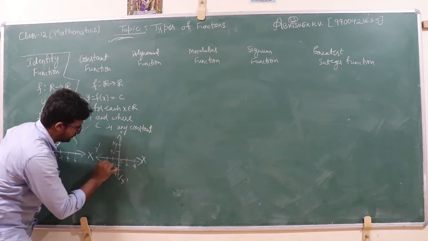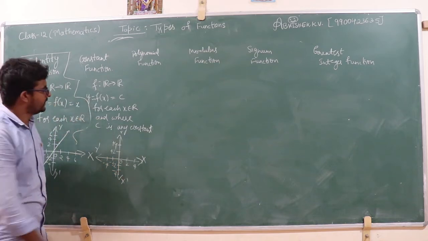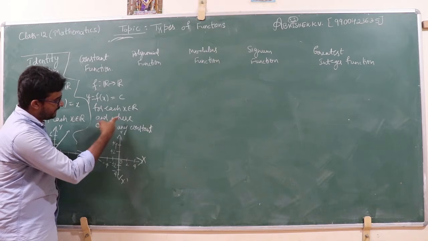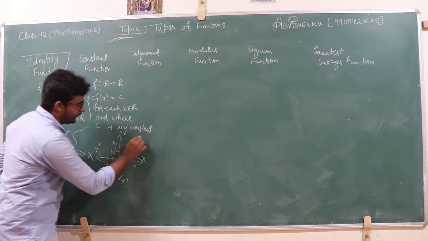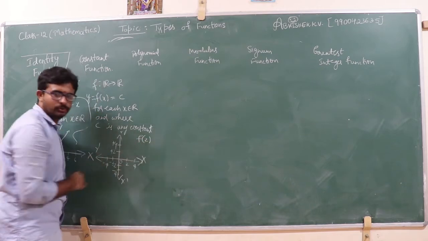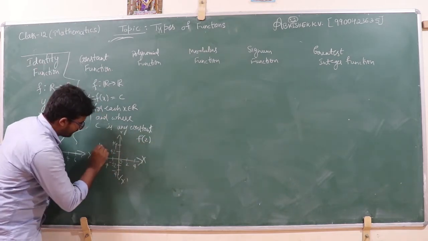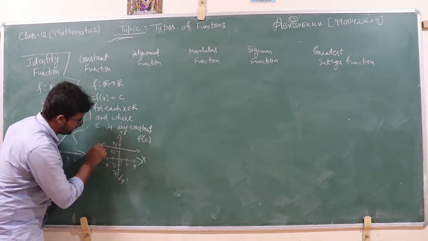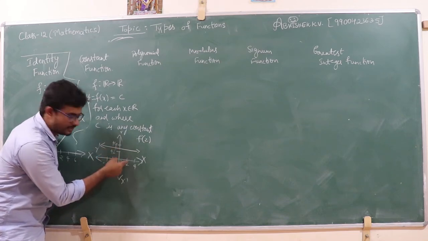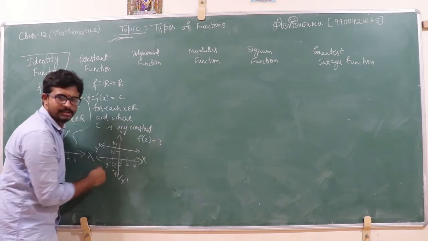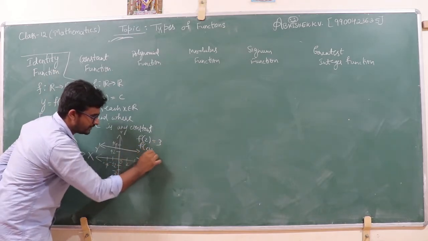If I take each value of x belonging to the set of real numbers and consider f of 2, the function graph is like this, the value is 3. f of 2 is equal to 3 only. f of 4 is equal to what?